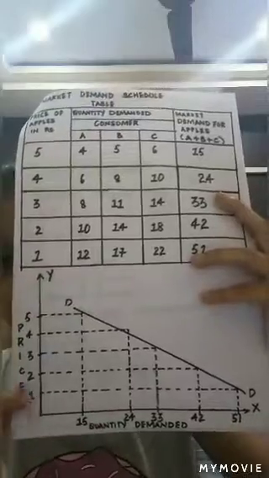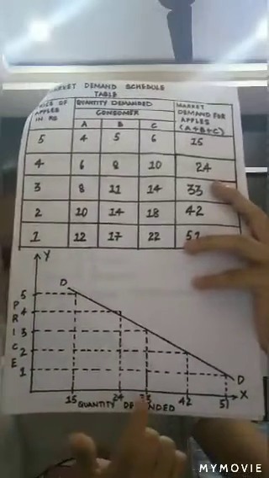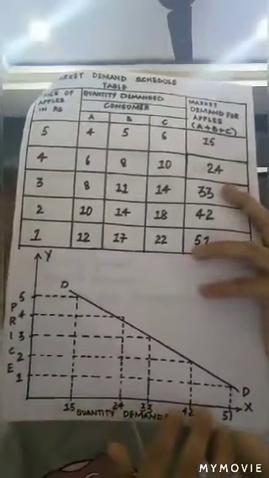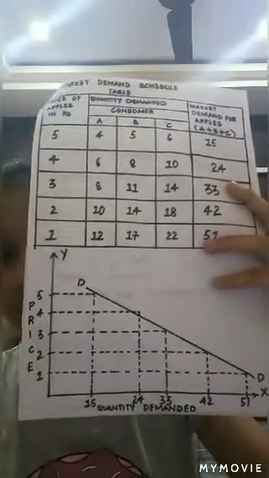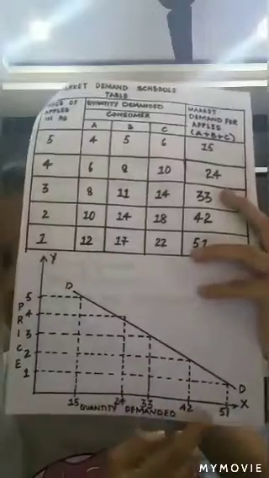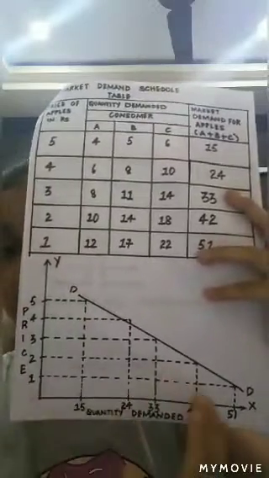Here, we have taken the price on the y-axis and the quantity demanded on the x-axis. Assume that this is the total quantity demanded for the apples by the 3 different consumers. When the prices of the apples are falling, we can find that the total demand for them is increasing. So, when the price decreases, the quantity demanded increases.